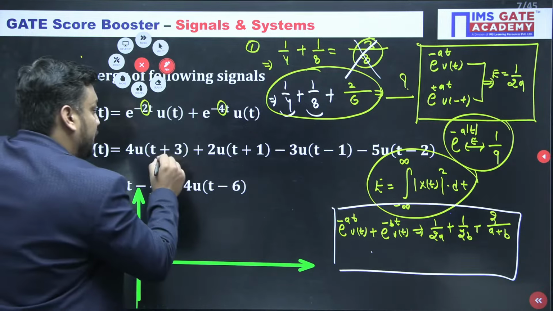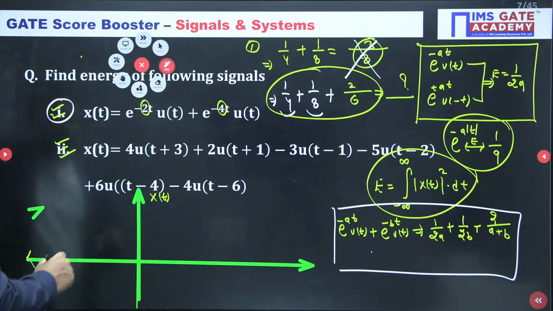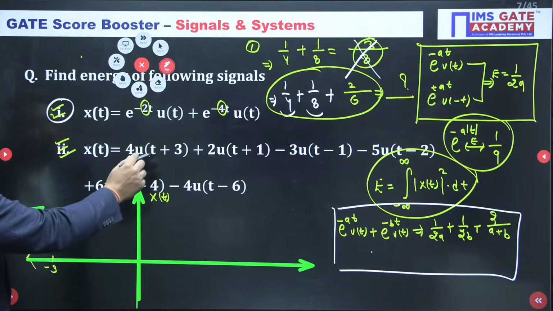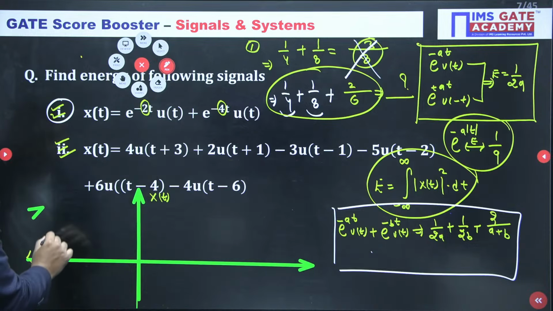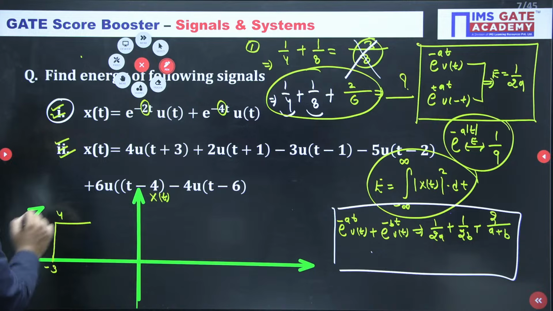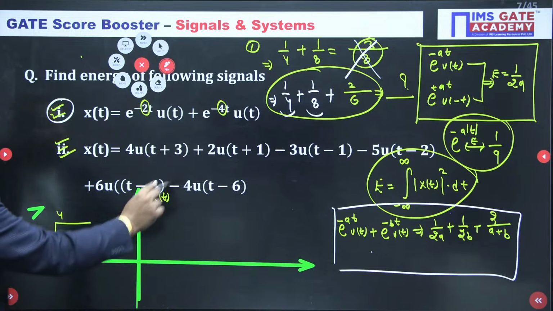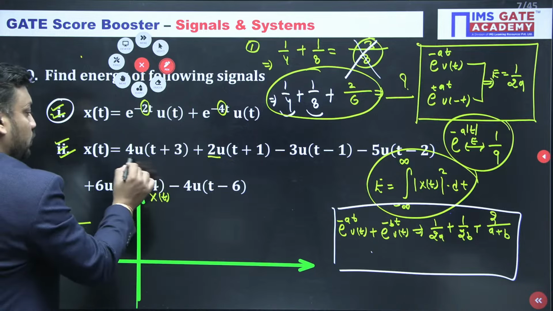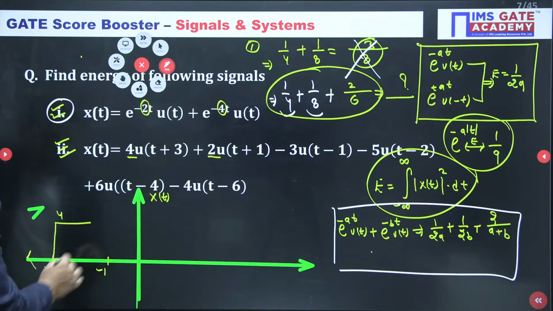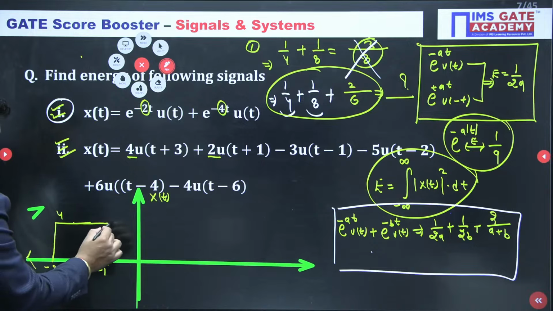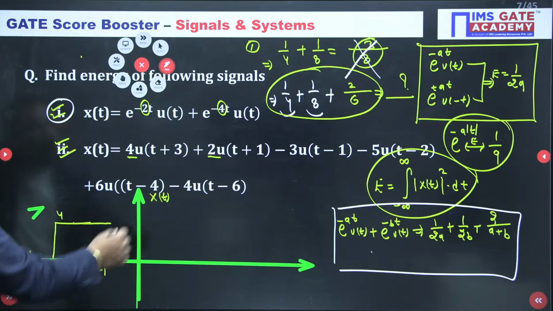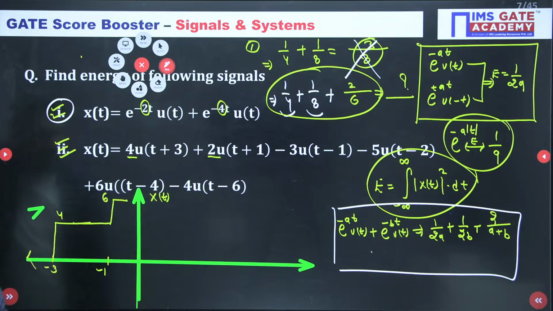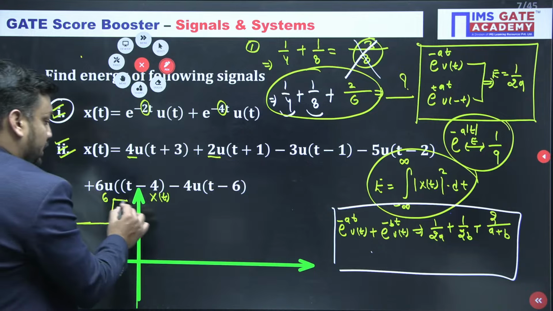First of all, you have to check the location u(t+3). It means the signal is going to start from the -3 value. So if I start the signal from -3, I have the signal amplitude +4. So the signal is a +4 step signal, and as soon as the -1 location comes, there will be an increment of 2. So 4 + 2 = 6. It means till -1 we stay at the 4 level, but as soon as -1 comes, we add +2 magnitude also. So for sure you will reach 6. Now we are staying at the 6 magnitude.